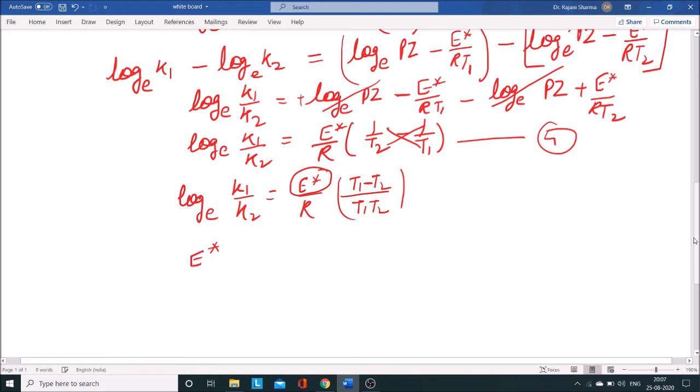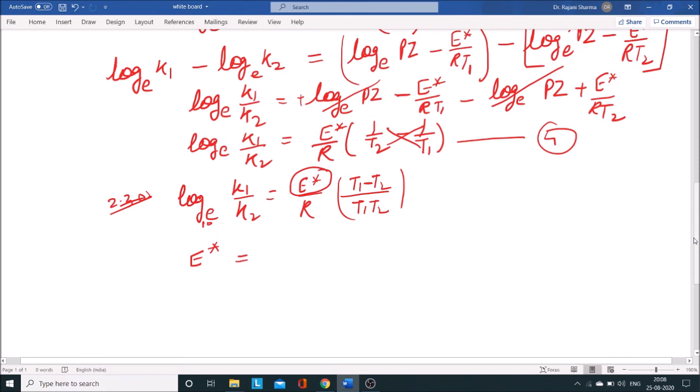E star asterisk will give you... I will better replace this log to the base e with log to the base 10, and you know that when we convert log to the base e to the base 10, we multiply the equation with 2.303.